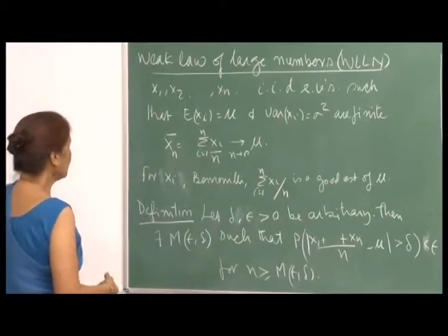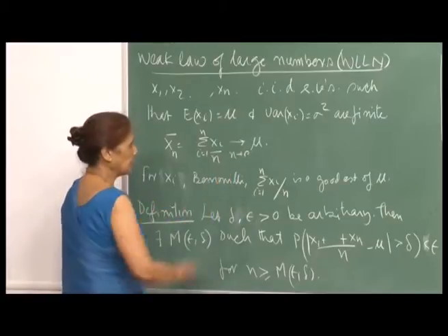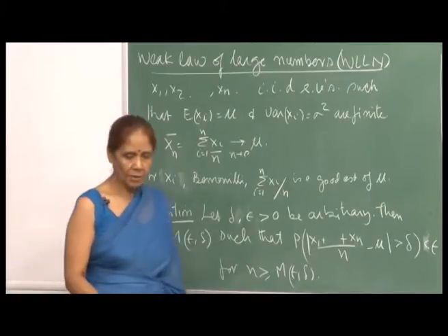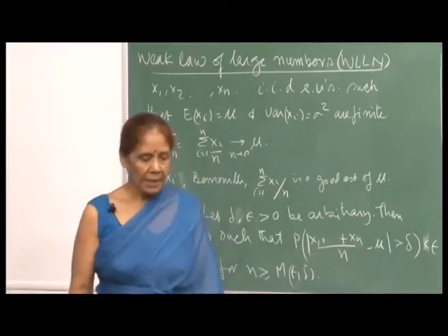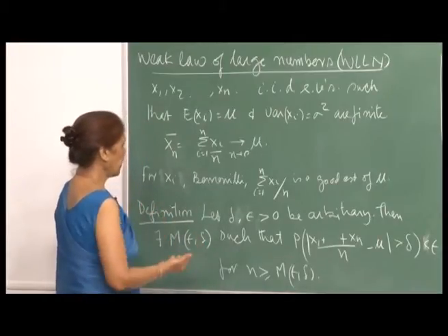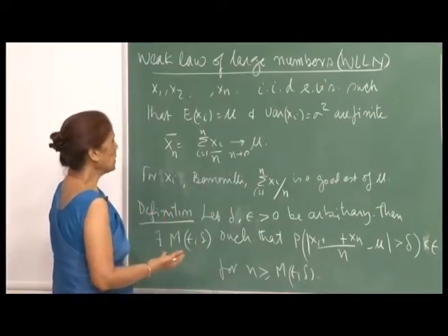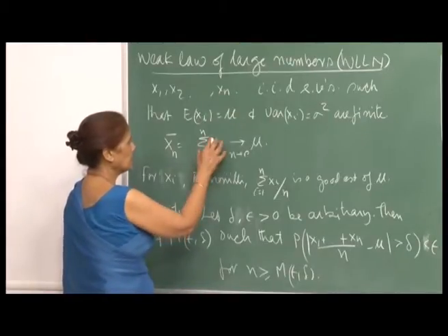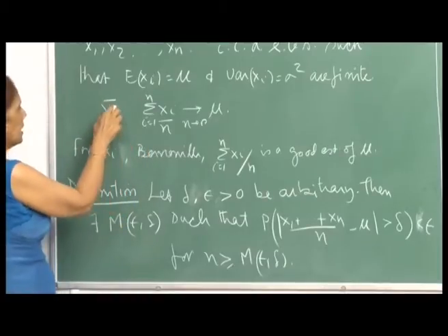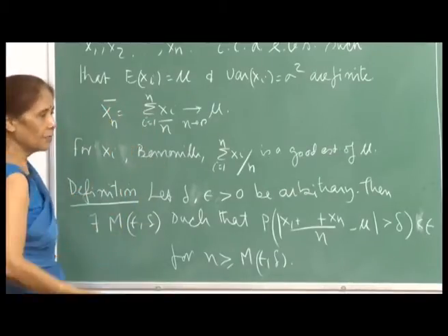Now, the idea here is that this will happen in probability, right. The whole concept is in terms of probability, because we say weak law of large numbers. So, what we are saying is that since it is converging in probability, the probability is high that, for large enough n, I can take X_n bar as a good estimate of mu.